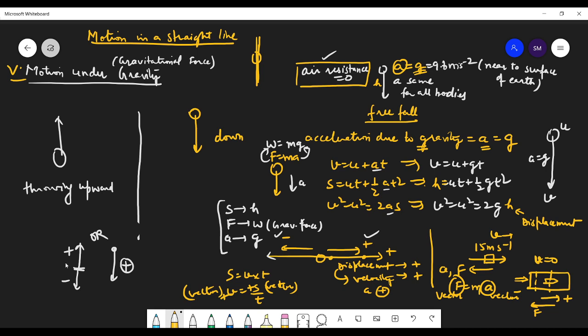So for which quantities do these positive and negative signs matter? They matter for vector quantities, when we are treating vectors, like displacement and velocity. We need to tell the direction. And here acceleration was negative because this was the direction of the force and this was the direction of the acceleration, since F is equal to ma, so both have the same direction. That is why we call it negative acceleration in this direction, or retardation.